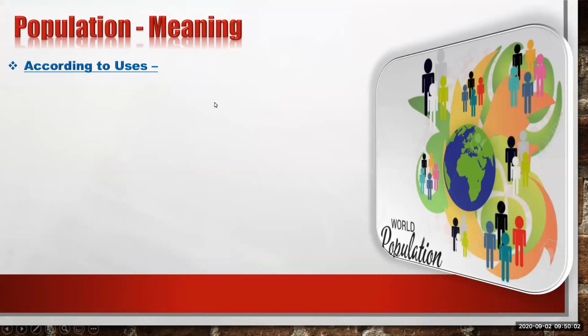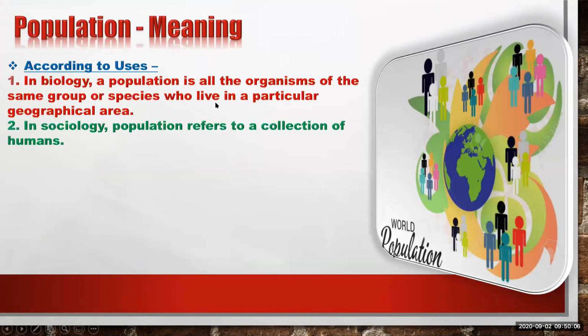We will see the meaning of the word population. Here the meaning is given according to the uses. First is, in biology, a population is all the organisms of the same group or species who live in a particular geographical area.